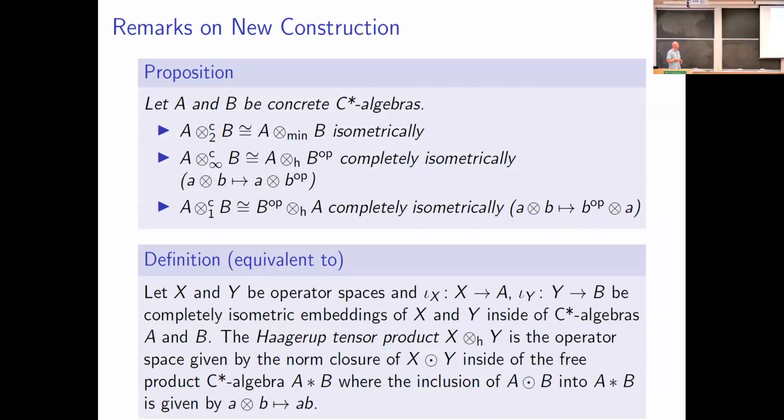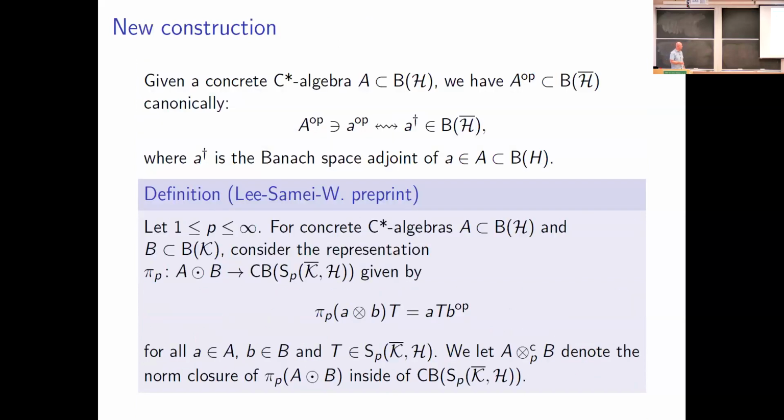All right, so again, A and B are going to be concrete C-star algebras. When p is equal to 2, you get precisely the minimal tensor product of A and B. In that case, this occurs isometrically, but it's not going to happen completely isometrically in general. So I'll go back one slide, here we go. We do get that our construction here is going to be a completely contractive Banach algebra, which is a Banach algebra with an operator space structure that behaves nicely with respect to multiplication.